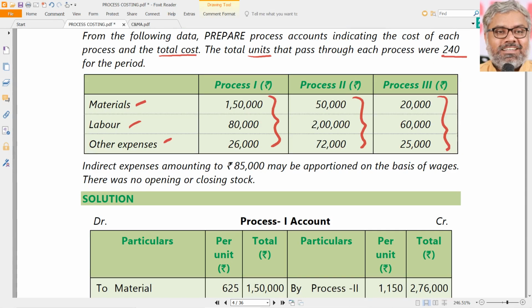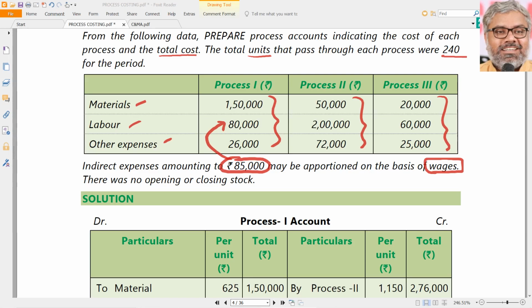But in addition to this, another information is given that is related to the indirect expenses, which is nothing but overheads. Overheads are 85,000. They have to be apportioned on the basis of wages. That is given also. So we have to use wages as a basis for apportionment of 85,000. So naturally, what is the basis here? This is going to be the basis. In other words, 8 is to 20 is to 6. That means 4 is to 10 is to 3. So that is the basis.